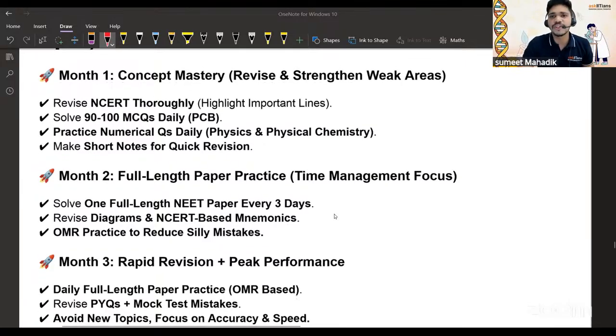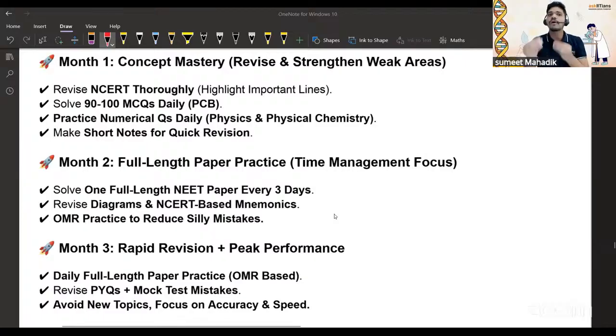You have to revise and strengthen the weak areas. जो आपने नहीं पढ़े थे, वो हम कर सकते हैं यहाँ पे. Are you getting my point?